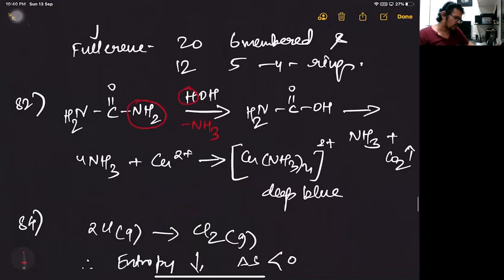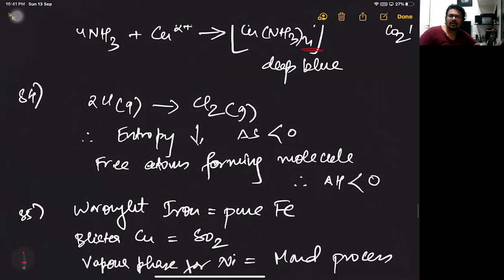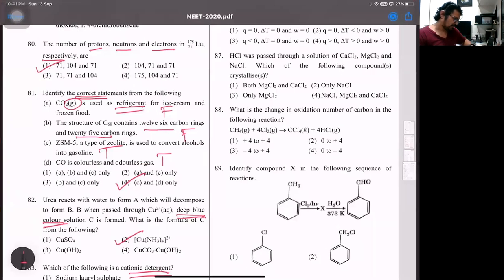Observe this. This was the 82nd one, what I was talking about. Have a look at it. Urea, you remove an ammonia molecule, you get an intermediate NH2COOH, which again gives ammonia, and that combines to give the complex. Coordination number is 4 because there are 4 ligands. Then comes 84, where 2 chlorine free atoms are becoming chlorine molecules, so entropy decreases, randomness decreases, and delta H also will be less. Then comes next what?